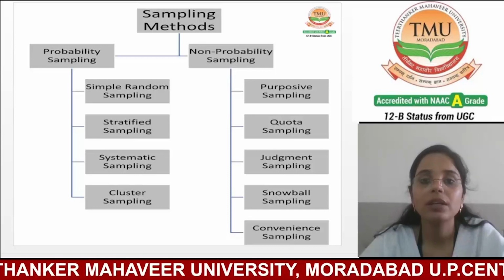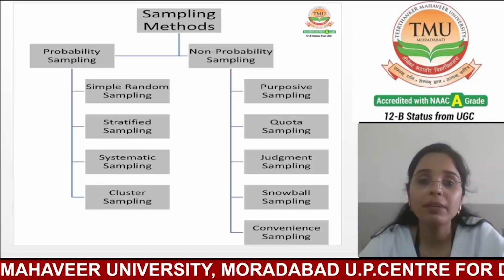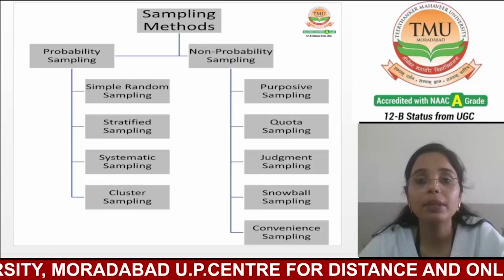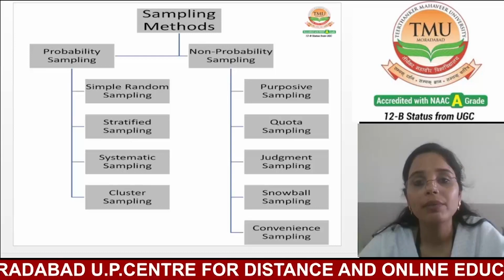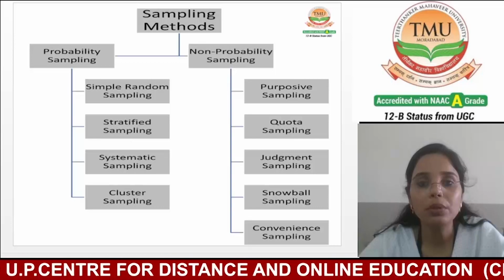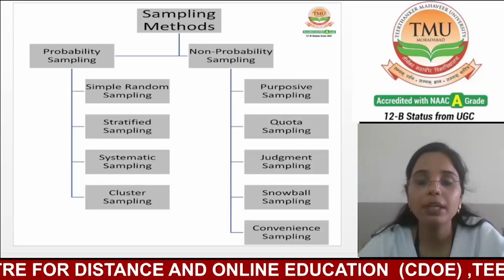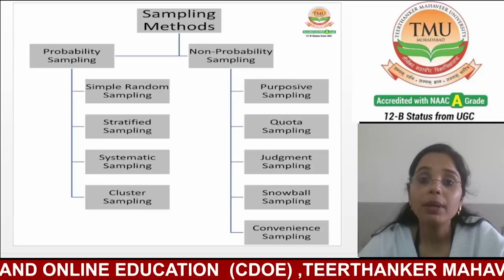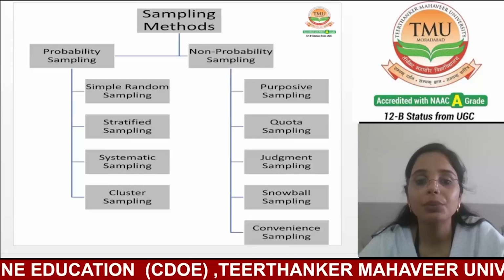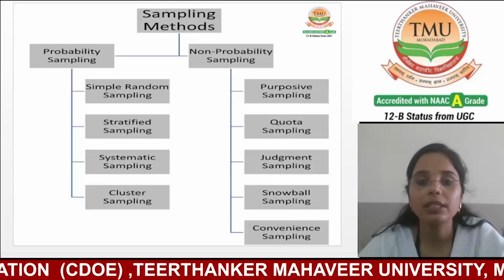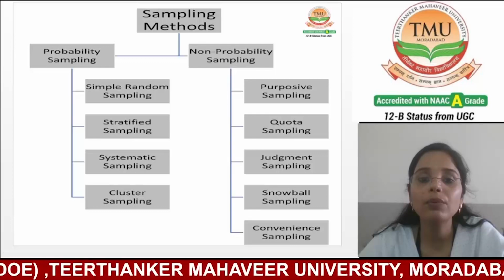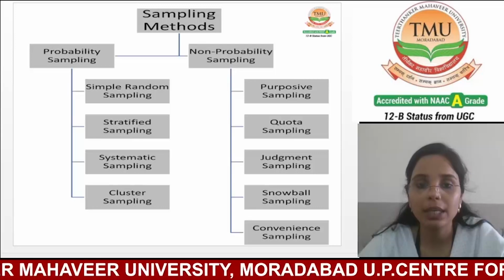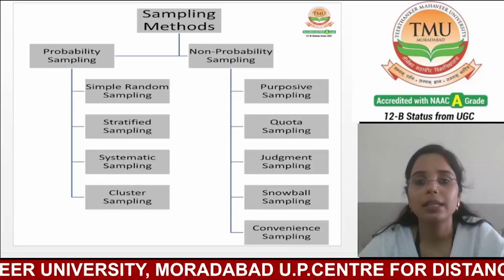Again, I repeat, sampling methods. In previous slides, we have discussed that sampling methods can be categorized in broader terms into two: probability sampling and non-probability sampling. Probability sampling is further divided into four types: simple random sampling, stratified sampling, systematic sampling, and cluster sampling.